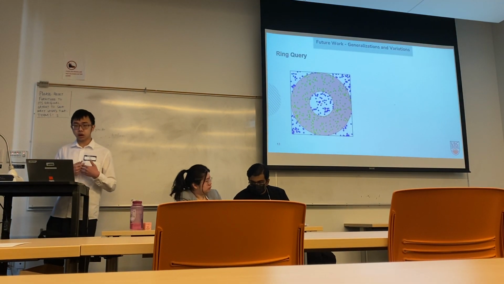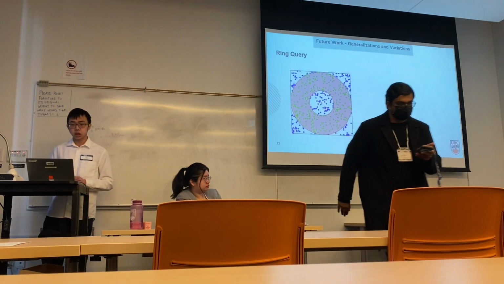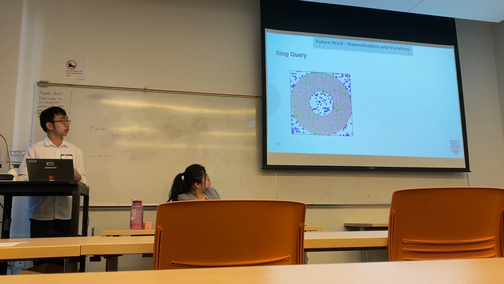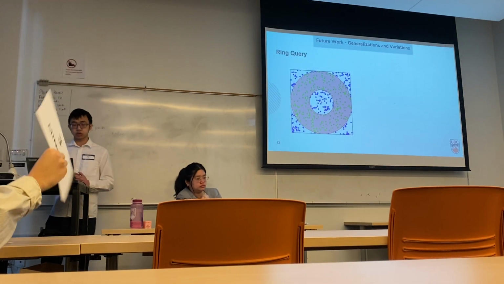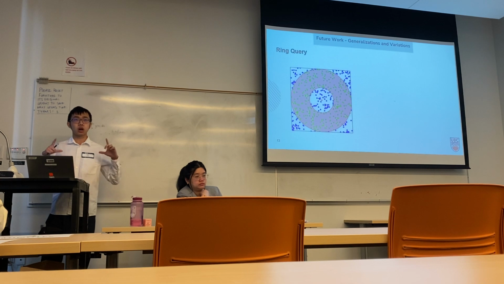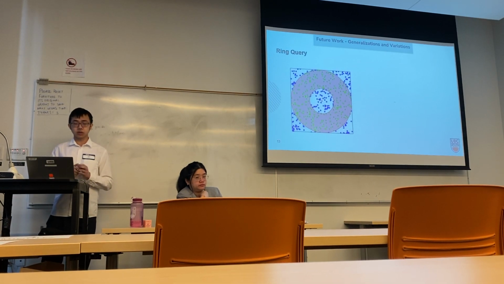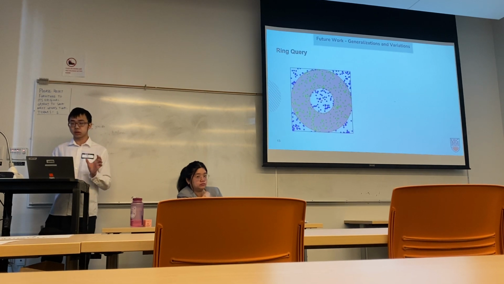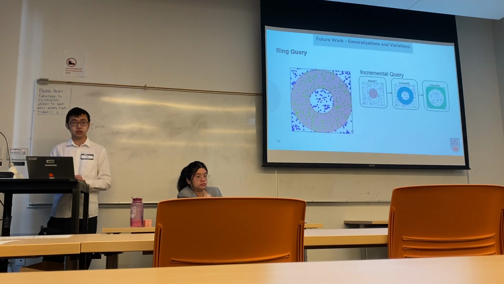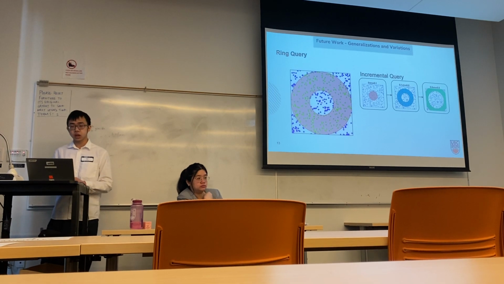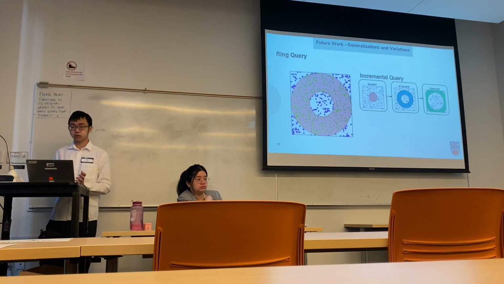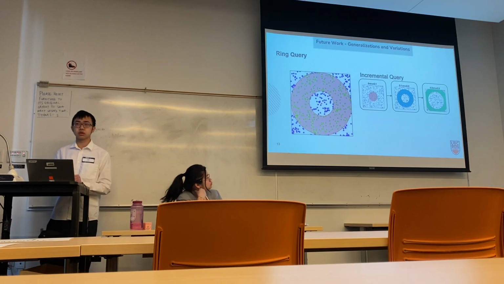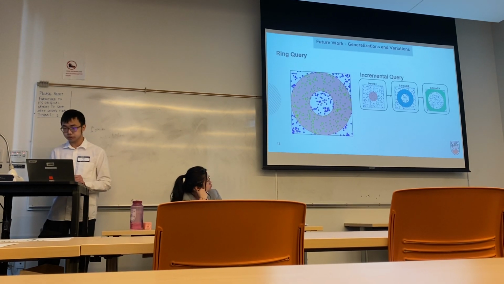So that's basically our algorithm to this date, and we also have some future work planned. The first one we're going to satisfy is the ring query. In a ring query, instead of having a ball returned, you will have a ring. The user will set a minimum distance they want, and every object that's less than that distance won't be in the return set. The benefit is you can satisfy incremental queries. The first time the user can query all the objects between 0 and 0.1, then 0.1 to 0.2, and 0.2 to 0.3, instead of querying everything at once.